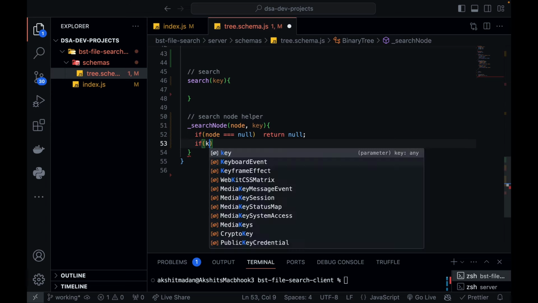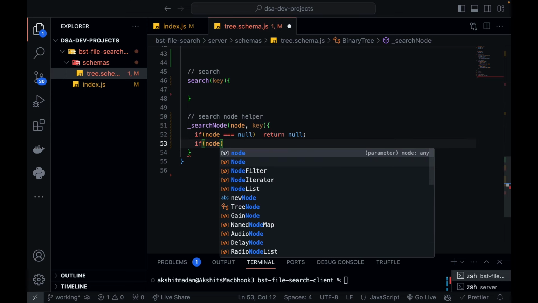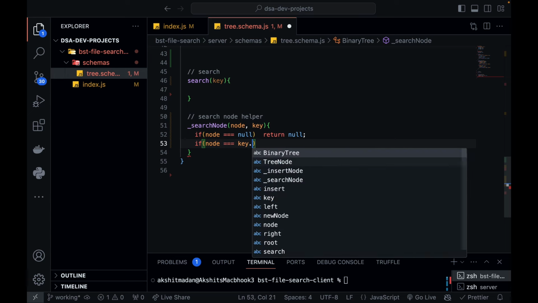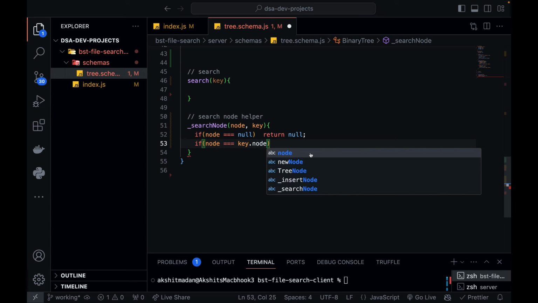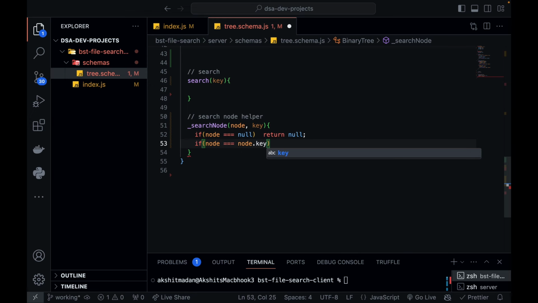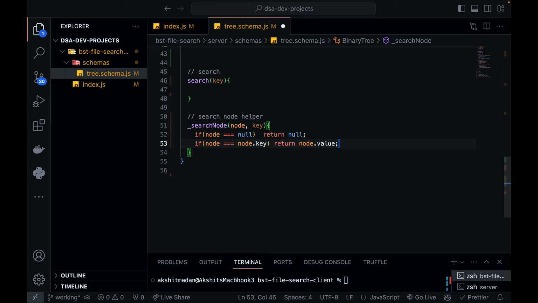If node dot key is equal to key, that means the node is found. This is the node which is the file, right? So you will be returning the value of this node that has the metadata of the file, right?